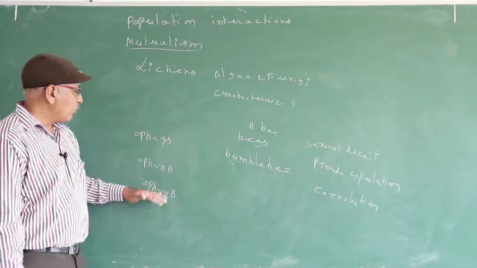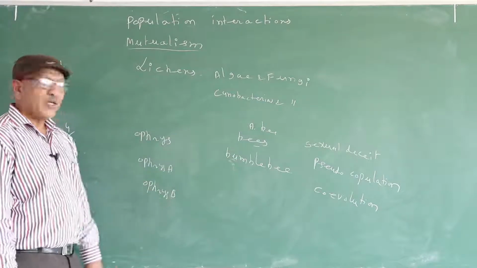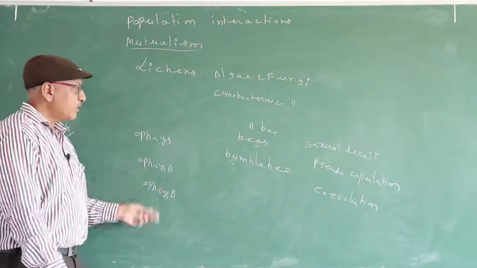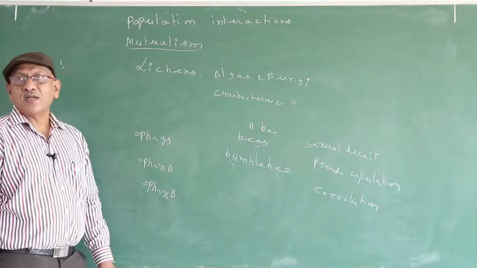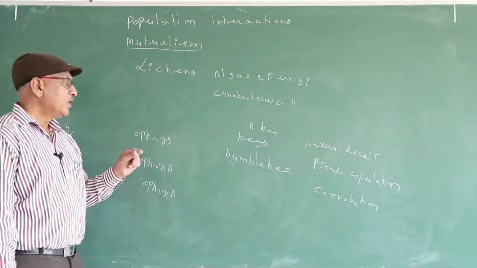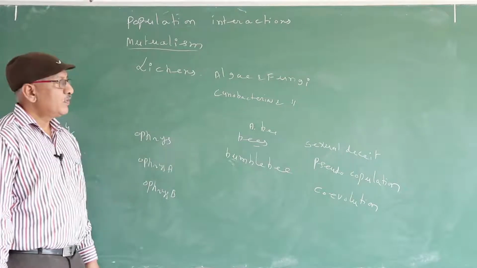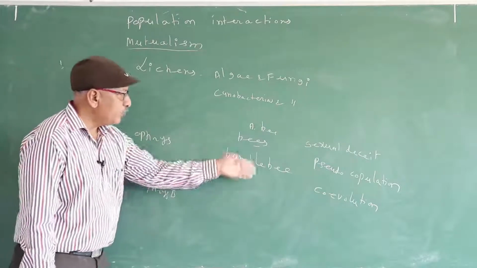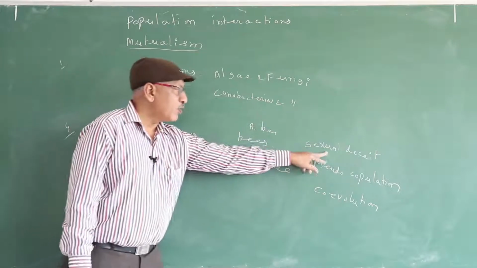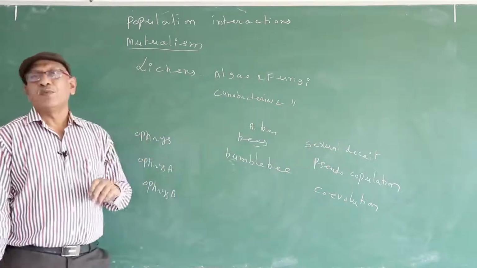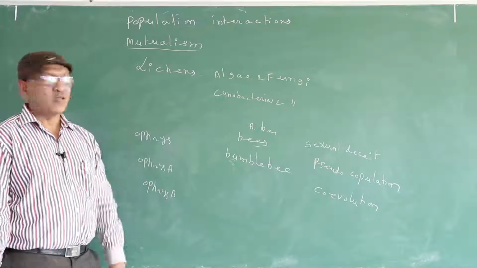Similarly, for example, the Ophrys bee species is pollinated by bumblebee. In the Ophrys bee flower, one of the petals resembles a female bumblebee. So the male bumblebee copulates with the petal, and the same male bumblebee copulates with another petal. At that time it helps in pollination. In this manner, Ophrys is benefited. How are the bee or bumblebee benefited? They fulfill their sexual desire. So Ophrys performs sexual cheating, and the male bee or bumblebee performs pseudo-copulation, false copulation.